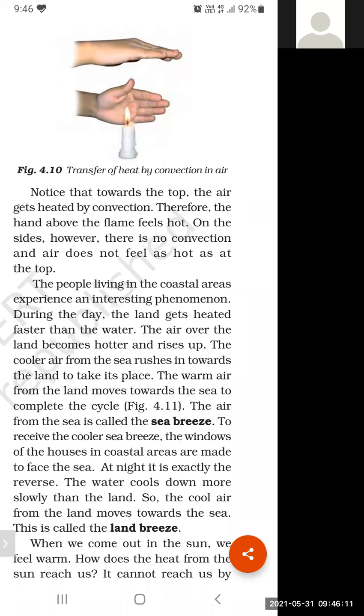Therefore, the hand above the flame feels hot on the side. However, there is no convection and air does not feel as hot as at the top.